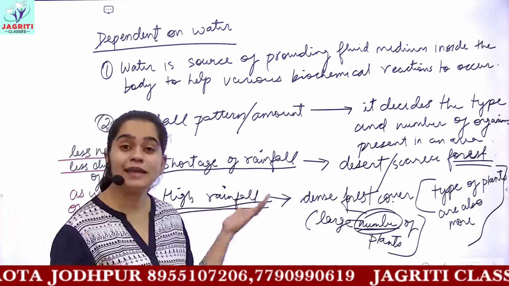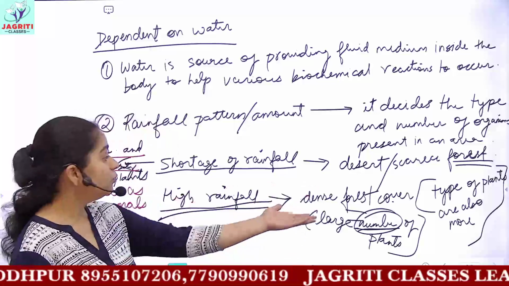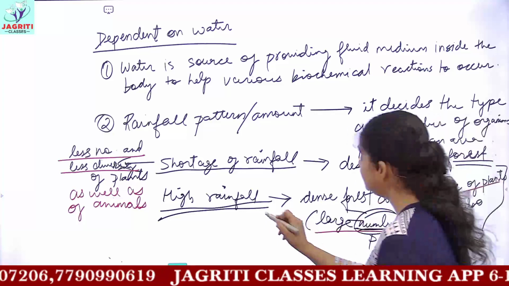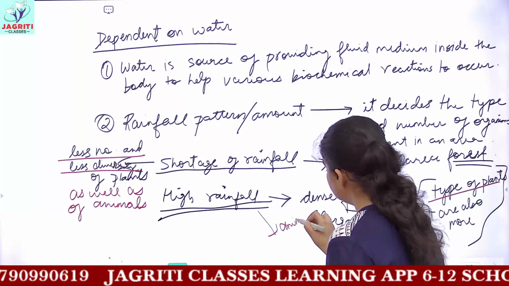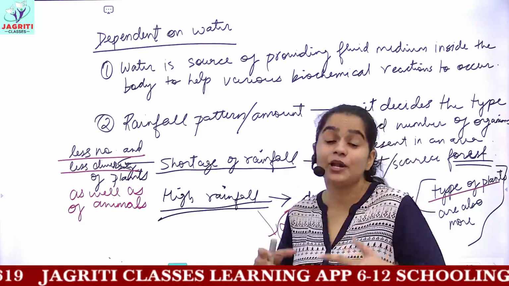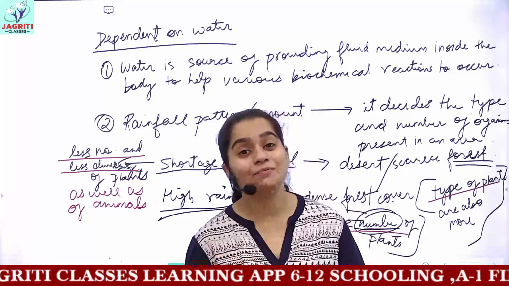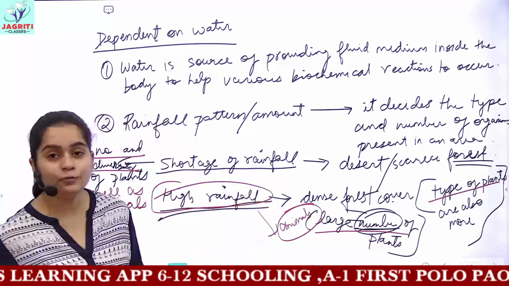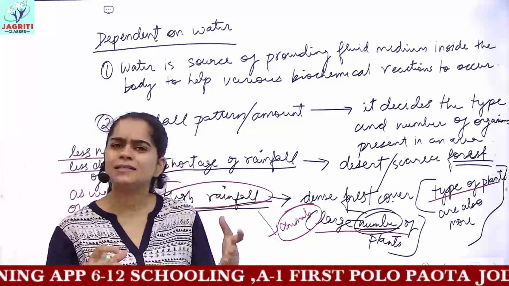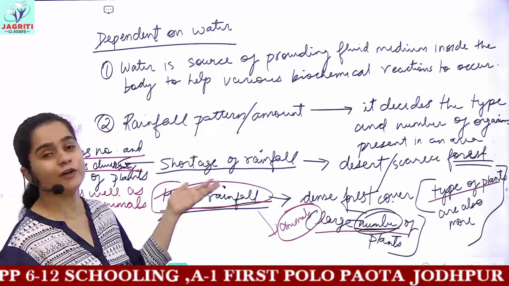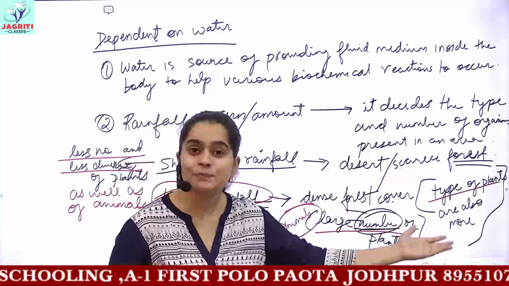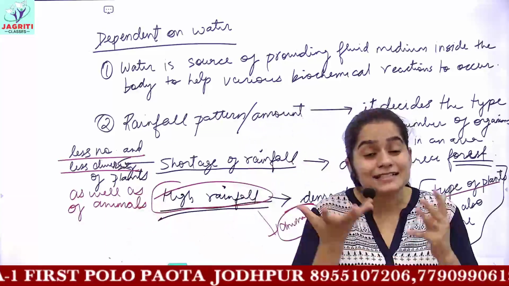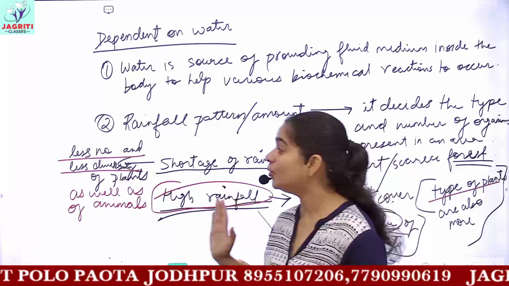Whereas comparing to the area having higher rainfall, you will have a large number and large type of plants, and similarly this is applicable for animals. That is, the complete biodiversity including plants and animals would be higher when we are dealing with an area of high rainfall. And if an area lacks rainfall or there is a shortage of rainfall, then you will have fewer plants, fewer types of plants, as well as fewer types and number of animals. So I hope this is clear.